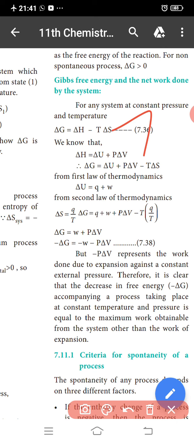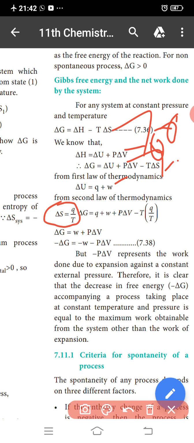Okay, so del H is equal to del U plus P del V. So del G is equal to del U plus P del V minus T del S. They follow the first law of thermodynamics. Apply these equations: this is the first equation, and the third one follows the first law of thermodynamics. The first law formula: del U is equal to Q plus W. The second law formula: del S is equal to Q by T.